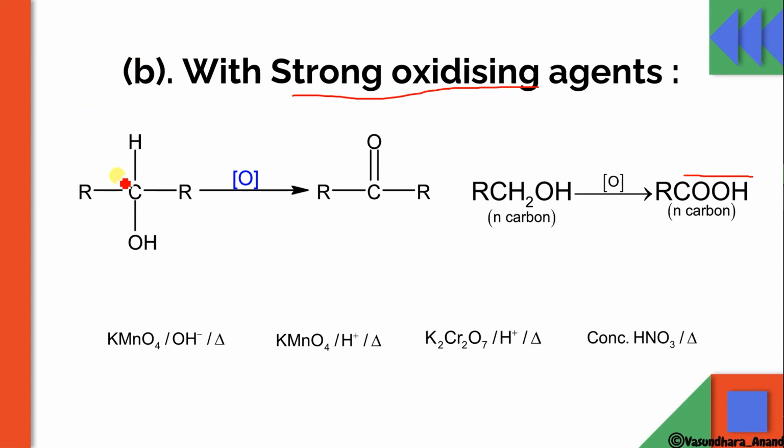But if the alcohol is secondary, then on strong oxidizing, it won't give you acid directly. It will first convert into the ketone, and then the ketone undergoes oxidation according to Popov rule. That follows the Popov rule.